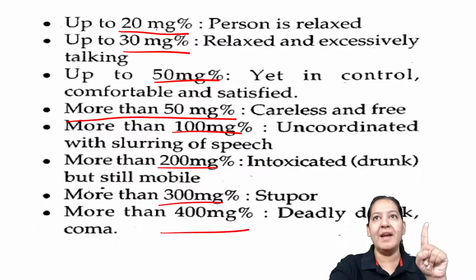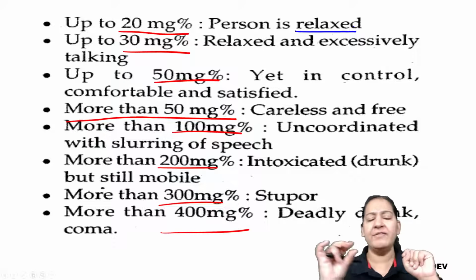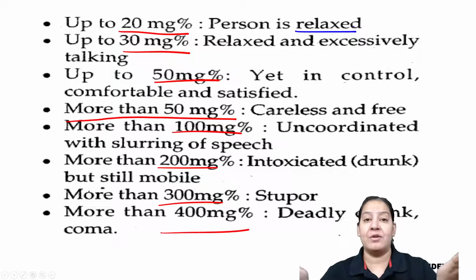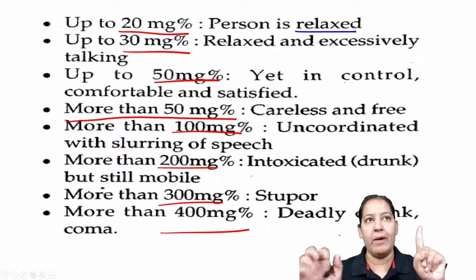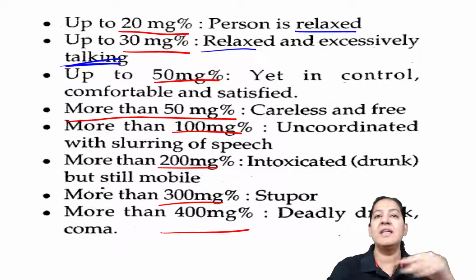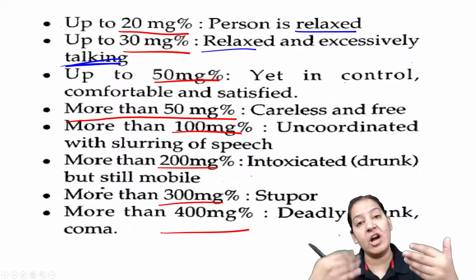Up to 20 milligram, the person feels relaxed. If the person is drinking a small amount of alcohol, he feels a little bit relaxed from the overall hectic life, the tensions are gone. He feels relaxed. Number one. Up to 30 milligram, he feels relaxed, but excessive talking is there. He starts speaking too much. He starts talking too much.